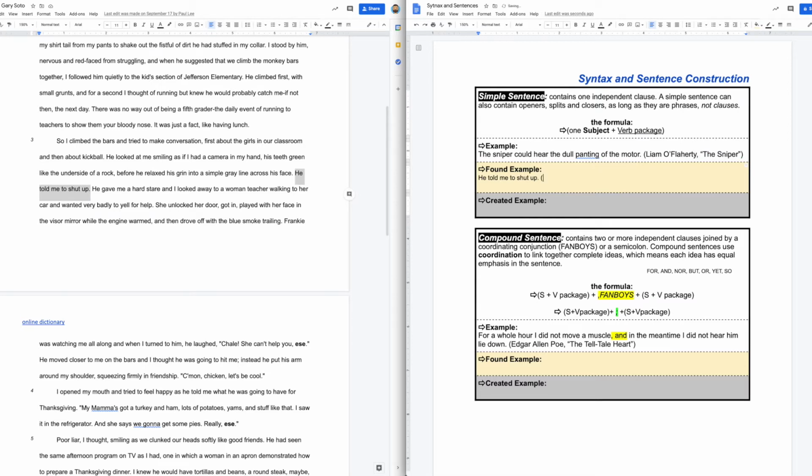In this case, the name of my author is Gary Soto. Make sure that we include those parentheses. And then we'll give the name of the passage, Fear. And we'll close our parentheses.